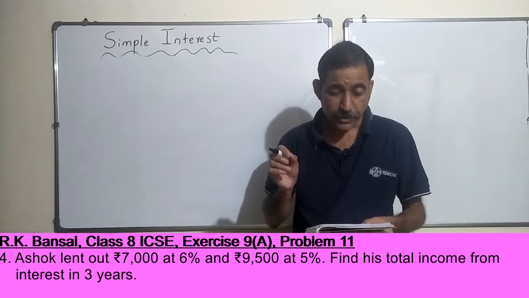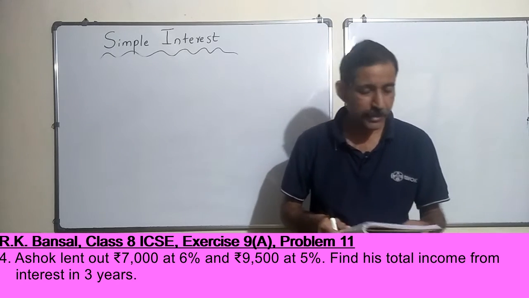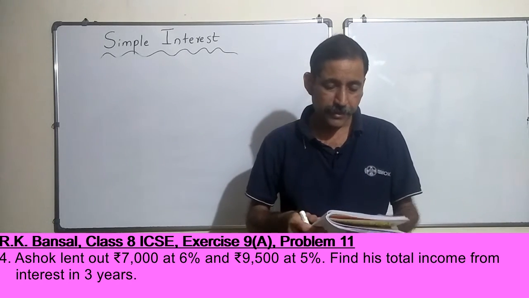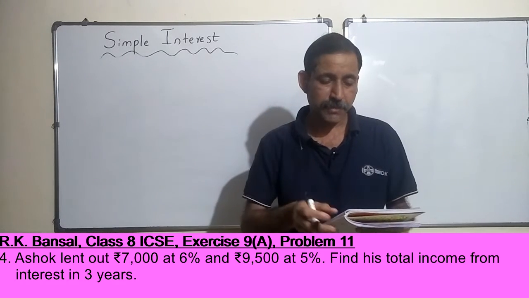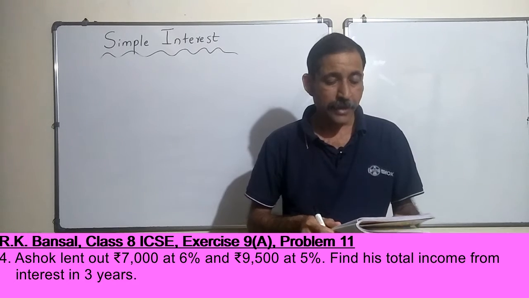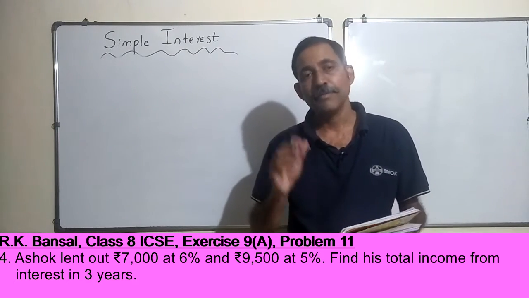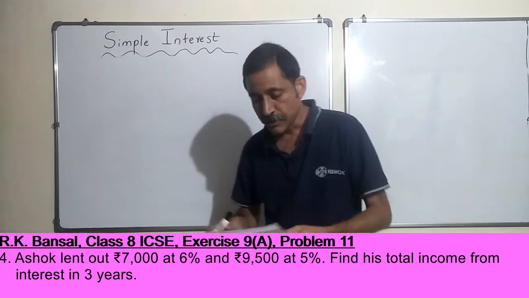Find his total income from interest in 3 years. So basically Ashok looks like he's a money lender. So he is giving 7,000 rupees to somebody at 6% per annum and 9,500 at 5% per annum. And in 3 years, how much income he would make out of the interest on these two lendings. So let's figure it out.